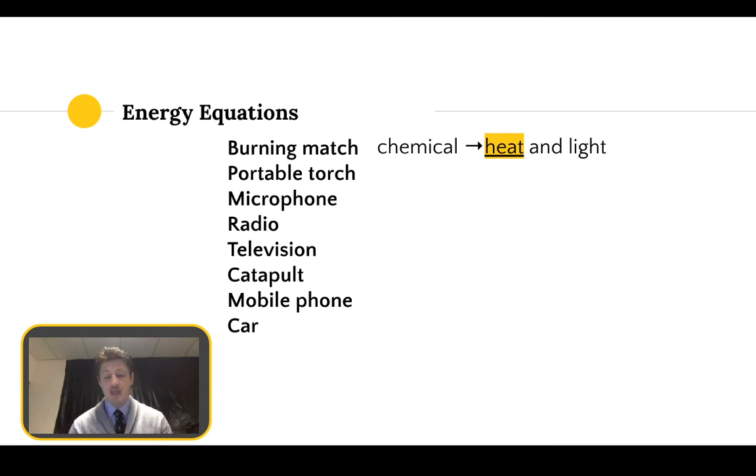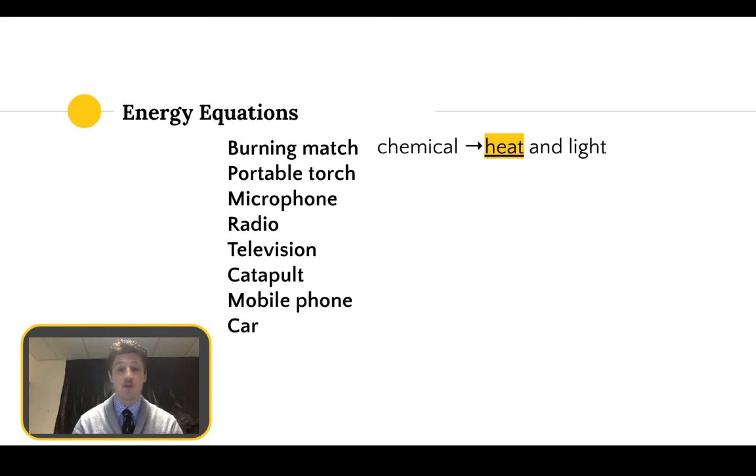So the head of a match is a chemical, and that chemical energy is stored and ready to be converted into other things. And we know the two main forms are heat and light, and it even makes a sound sort of when it crackles when you ignite it. So chemical energy to heat and light. Pause the video now and write down what you think the conversions are between the rest of these examples.